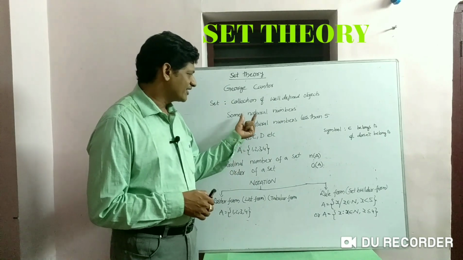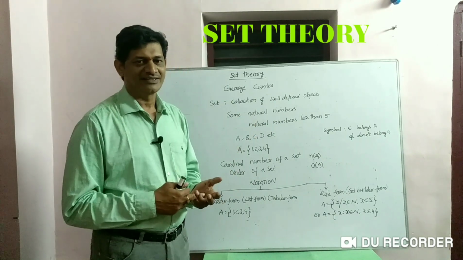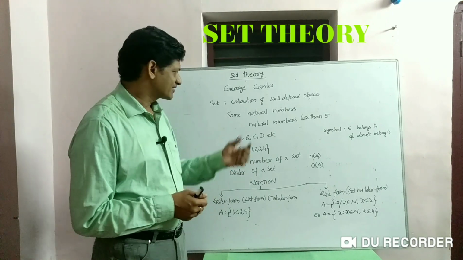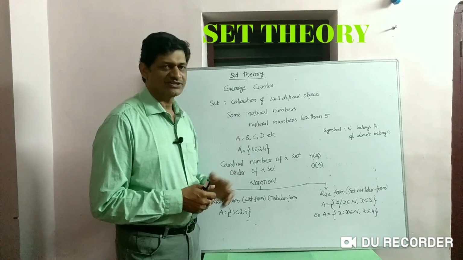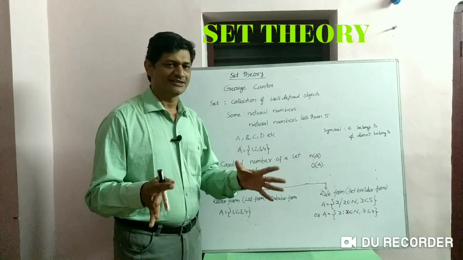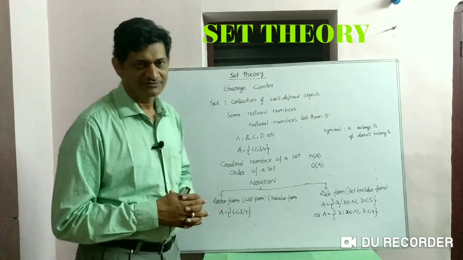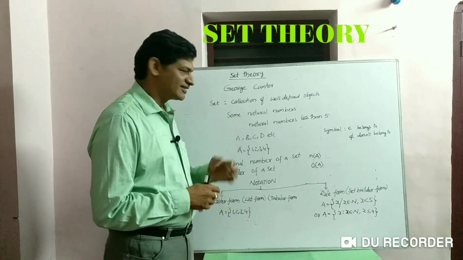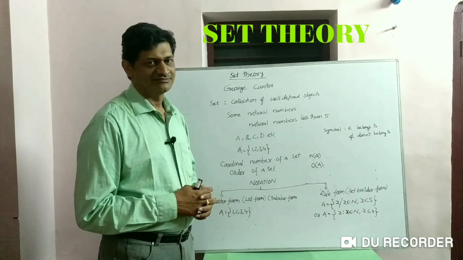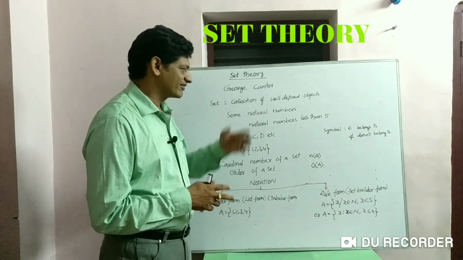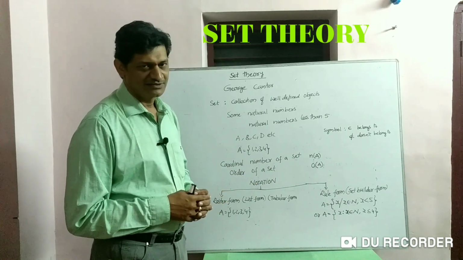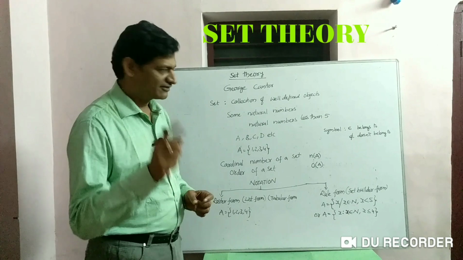So if any adjective like bad, good, clever, beautiful is involved in the collection, simply say that those collections are not sets. And if the word some is also involved in the statement, simply say they are not sets. Is it clear?